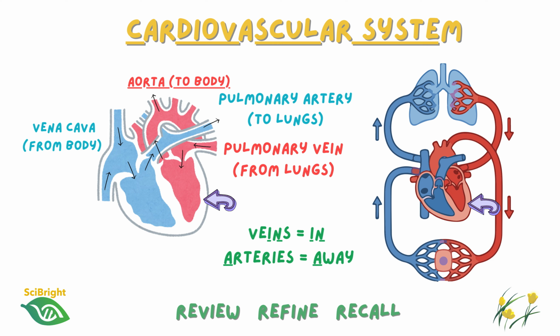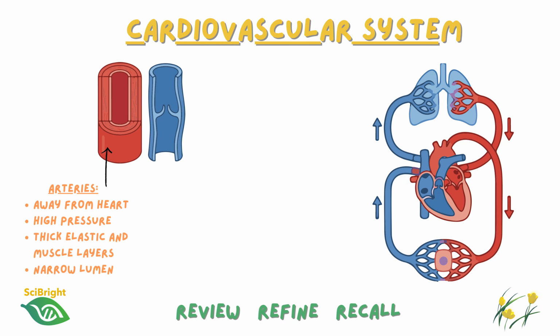You should remember that the left ventricle is thicker than the right ventricle for this reason. It has a thick muscle layer to provide enough pressure for the blood to travel all of the way around the body. And it's the high pressure in arteries that requires thick muscular walls containing elastic tissue to withstand and maintain the high pressures generated by ventricular contraction.